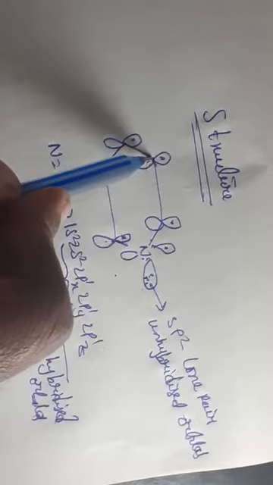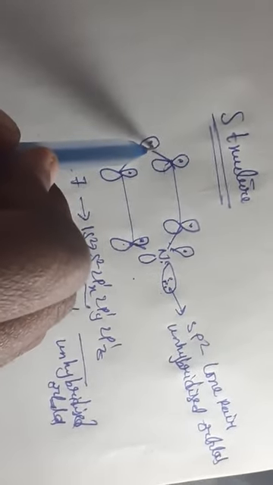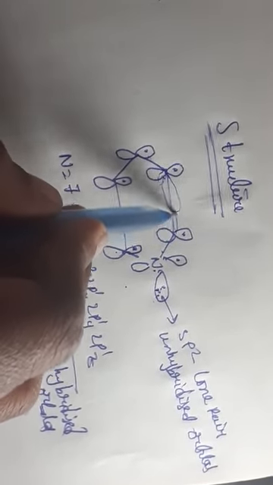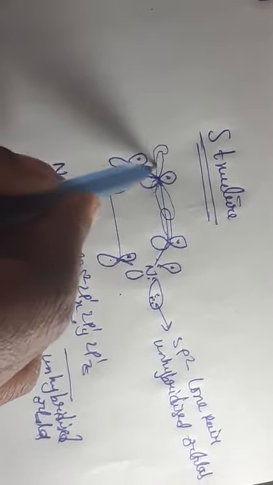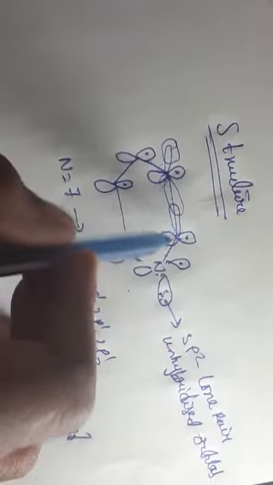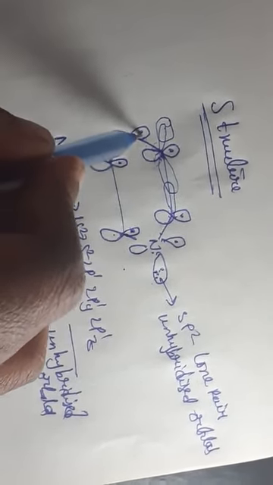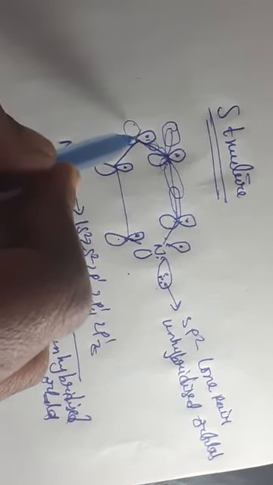Each carbon is showing 3 sp2 hybrid orbitals. See here, one is overlapping like this, another one is with the hydrogen atom. Like that the same carbon.